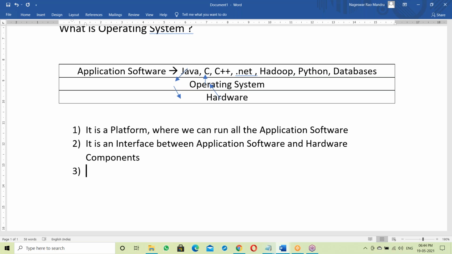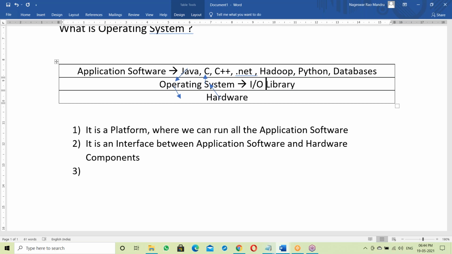Let us see one more point here. In OS, there is a library, an input-output library. What is a library exactly? A library is a collection of functions.